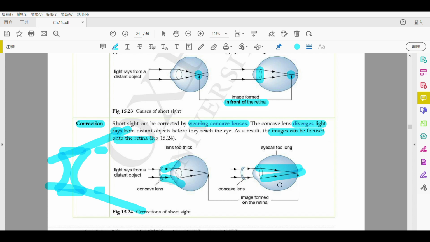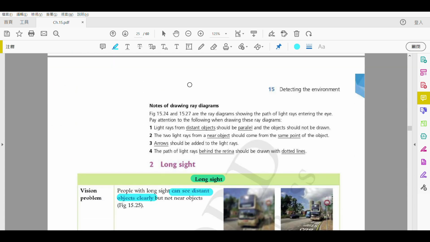And then another situation. I'll not talk about the drawing yet. Okay, I'll talk about this in class.